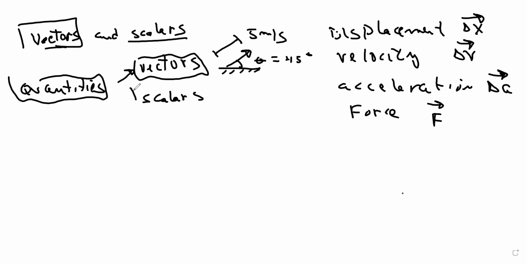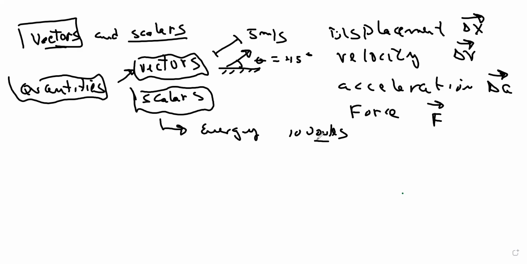And then we got scalars. Scalars are quantities that you cannot break down in components. Who are the scalars? It could be energy. Energy is a scalar because you can have 10 joules, or 35 joules. We'll see about the units later.